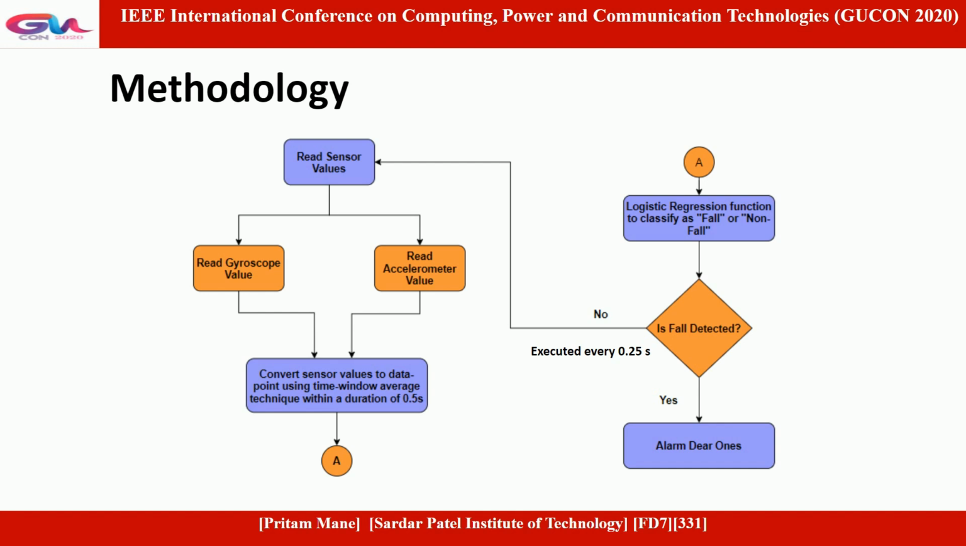Further, the logistic regression model is run to classify this data point as a fall or non-fall. If a fall is detected, the GSM module is triggered and an alert message is sent to the family members. If no fall is detected, then the entire process is repeated in a loop. This classification step executes every 0.25 seconds, which enables the system to detect a fall within 0.25 seconds.